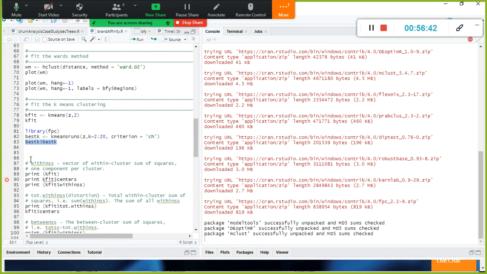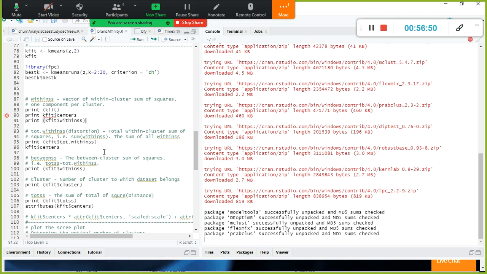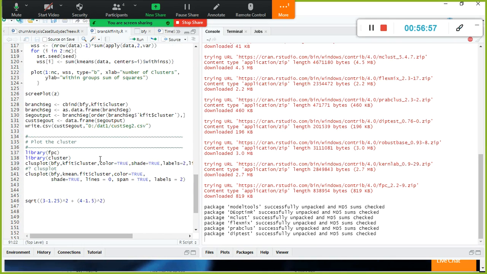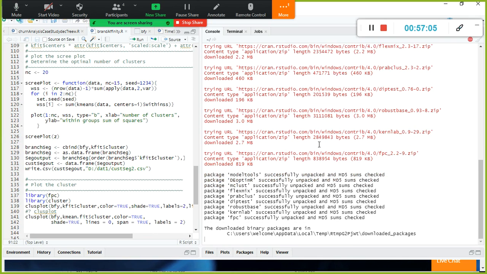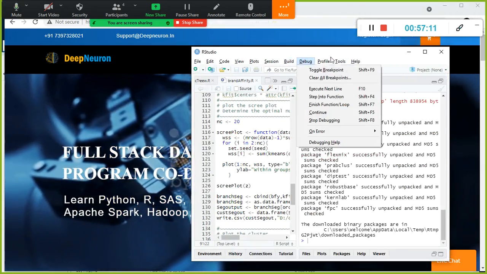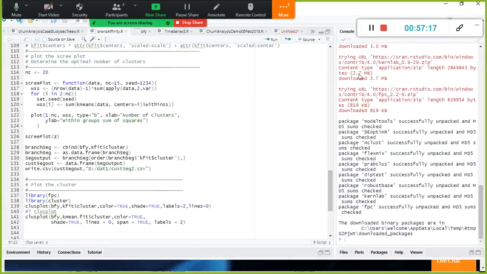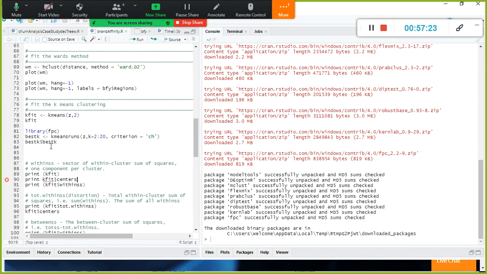One second. Okay, it's being installed. The next step is, we are going to view these centers and within sum of squares, and total within sum of squares, and within SS, all things. Okay, one second. Let me do one thing. I will directly go here. Or else I'm going to stop this one now, okay? Because I updated it long back. Many packages will get installed. Oh, thank God it got installed. Okay, look here. I'll be importing it here now.